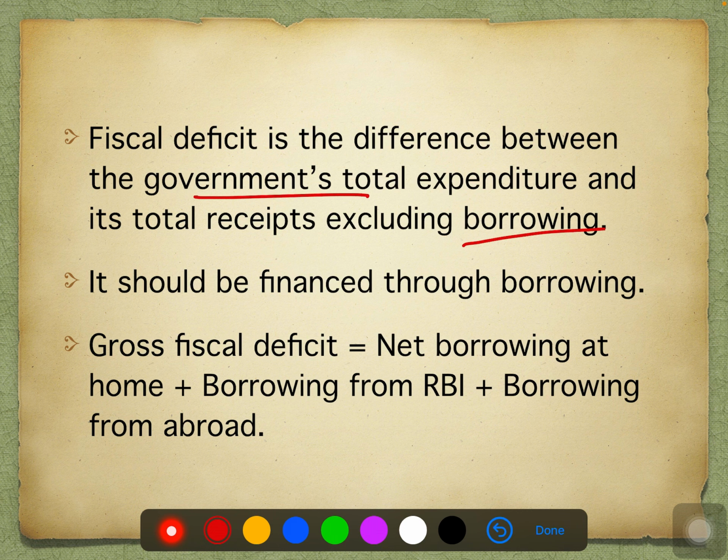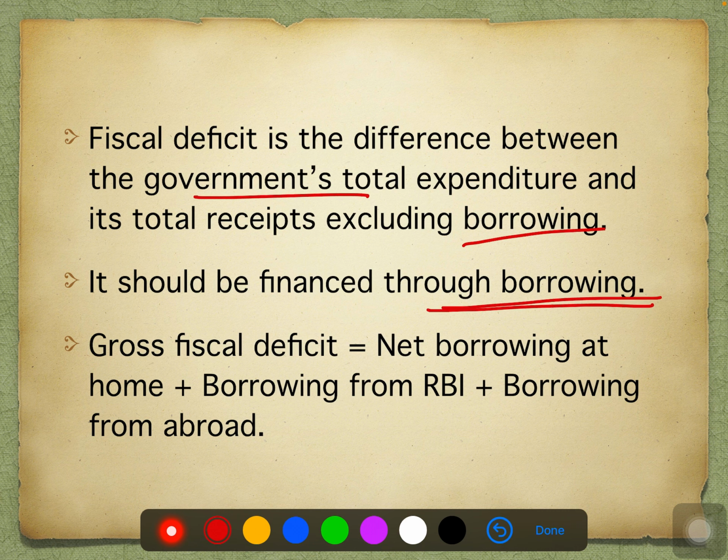So here the formula talks about gross fiscal deficit is equal to total expenditure minus revenue receipts, non-debt creating capital receipts. So whatever the money we have, we are going to borrow that from the economy from so many sources. After borrowing, we're going to fulfill this fiscal deficit. So if deficit is a shortage, from where we're going to fill this? We're going to fill this with the borrowing.